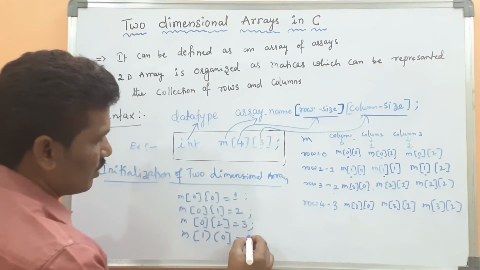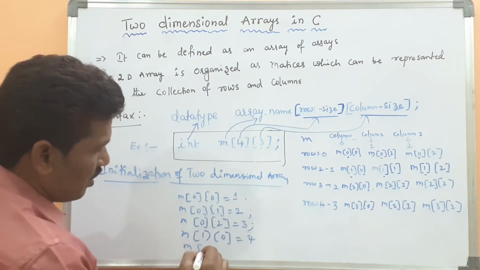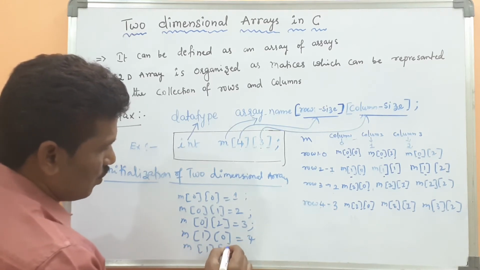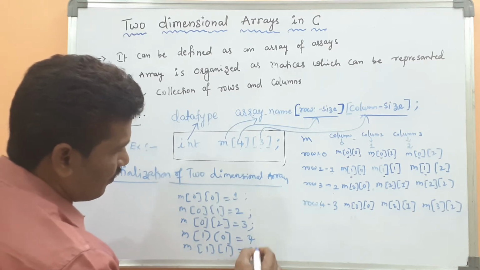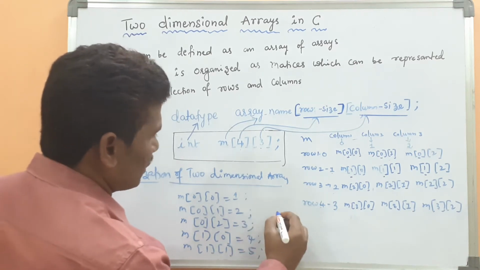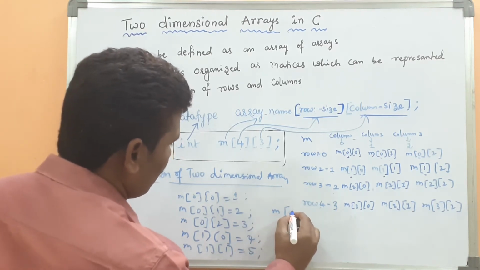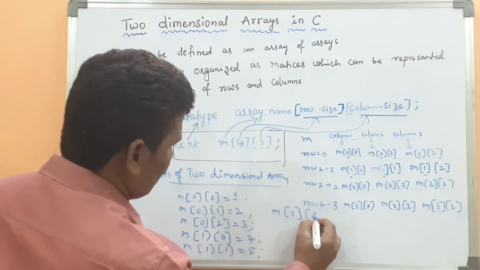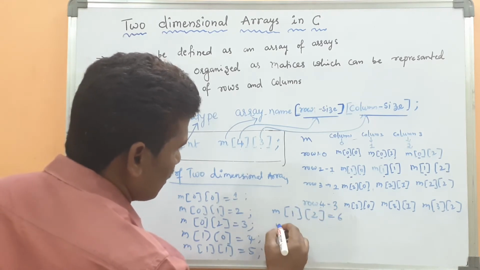M of 1, 0 is 4, M of 1, 1 is 5, M of 1, 2 is 6.